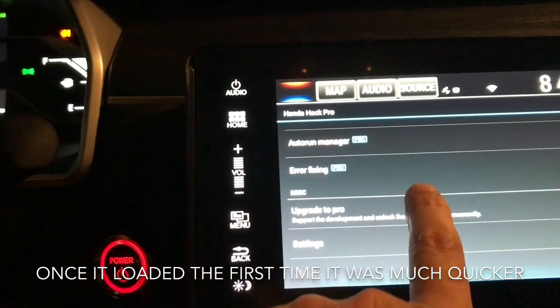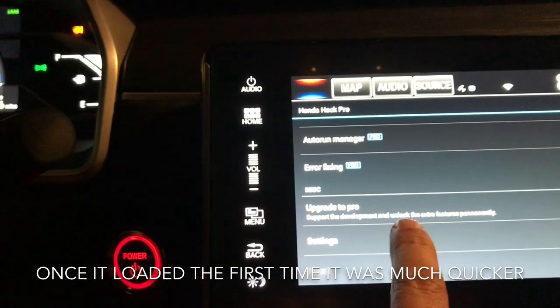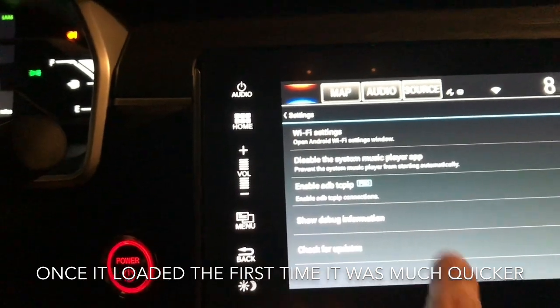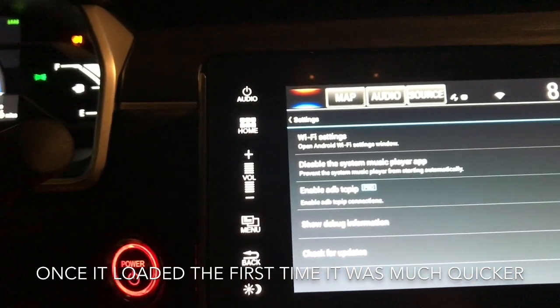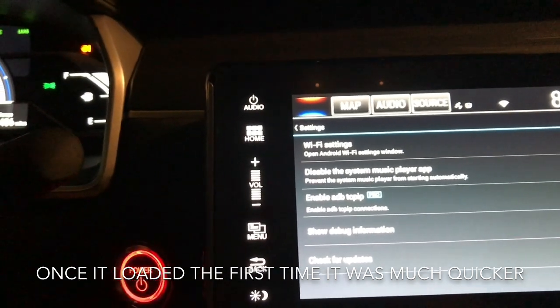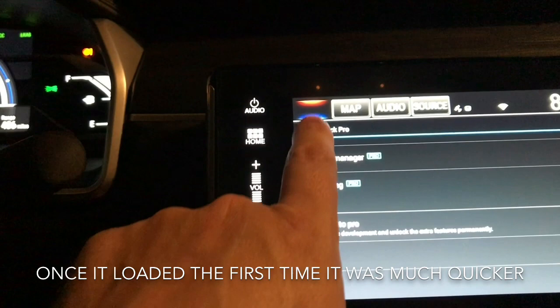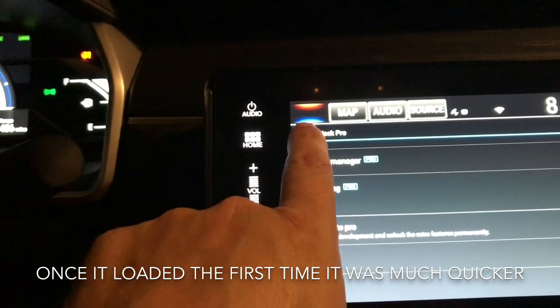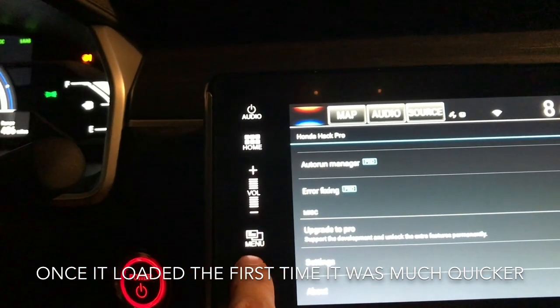Error fixing. Upgrade to Pro. We did that already. Settings. Wi-Fi settings. Disable the system music player app. Enable ADB. I don't know what some of this stuff is. And that is it. So now, if we go to my apps,